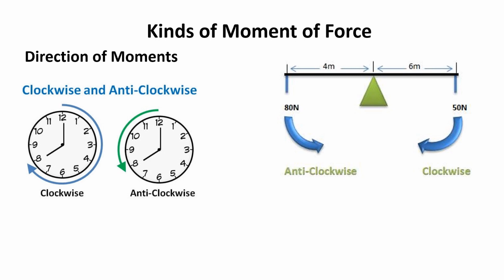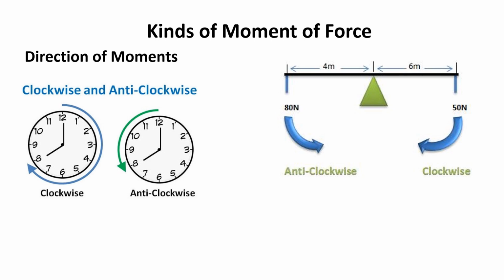Now what will be the turning effect? 80 Newton is the force. 4 meter is the distance of this force 80 Newton from the axis of rotation. 50 Newton is the clockwise force and 6 meter is the distance of this force from the axis of rotation. Now they will produce turning effect. 80 Newton will produce it in anti-clockwise direction and 50 Newton will produce it in clockwise direction. Now can you calculate the turning effect or moment of force produced by anti-clockwise moments and clockwise moments?